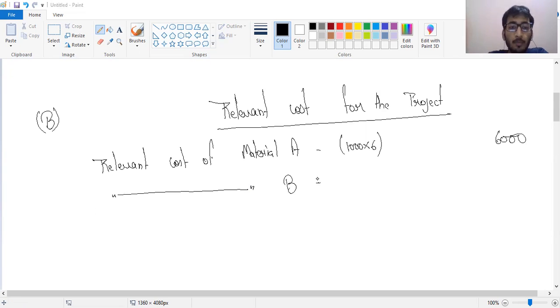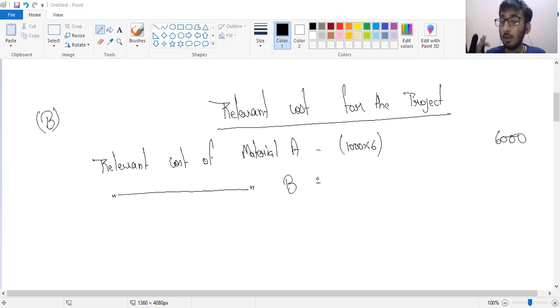Now, relevant cost of material B. What is given related to B? B is regularly used, and if I use it for the job, I need to replace it. It means 600 units are already available in stock, but if I take it from those 600 for another project, I need to buy it from outside, because it is also used for some other project.